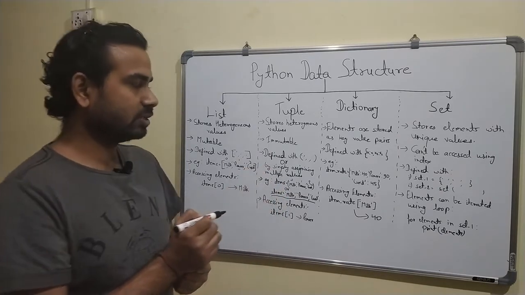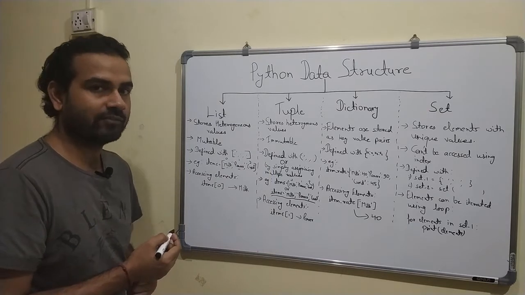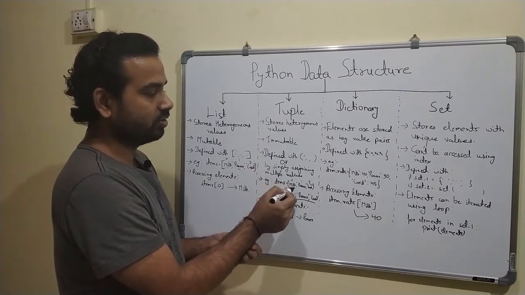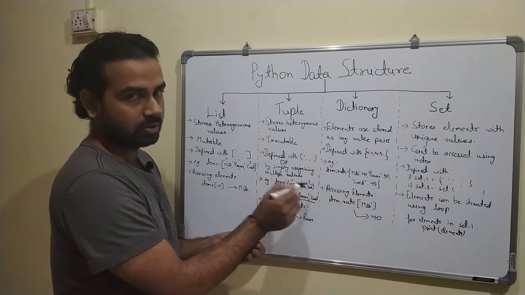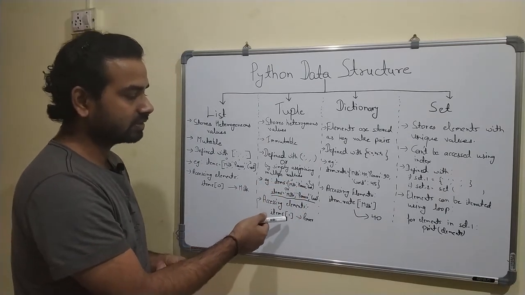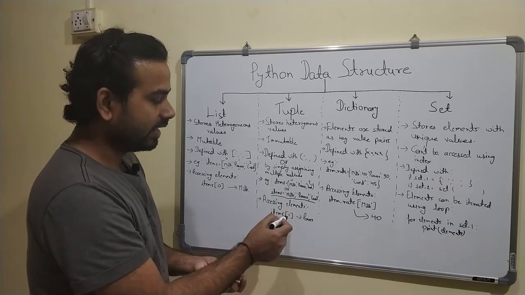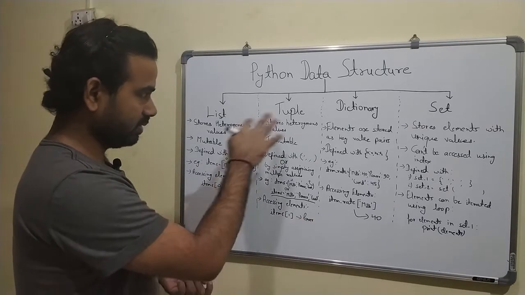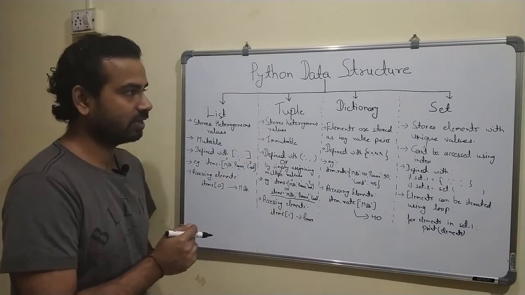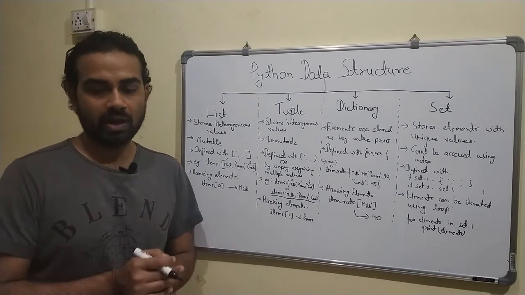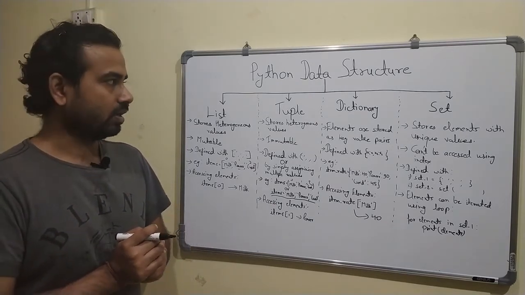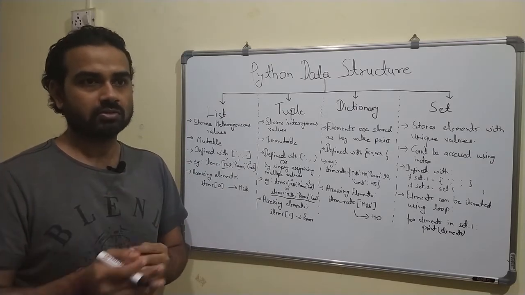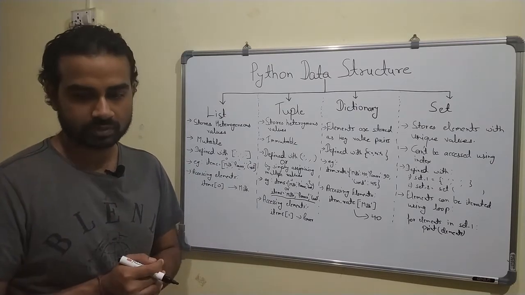Now we can access the elements of the tuple in a similar way as we did for lists. Like this, the milk element will be at index 0, paneer at index 1 and curd at index 2. We just pass the index in that tuple, and then we will get the values. I'll be showing this in a practical way on my laptop. So let's come to my laptop. I'll show you the practical ways of defining a list, a tuple, and a few more operations on them.